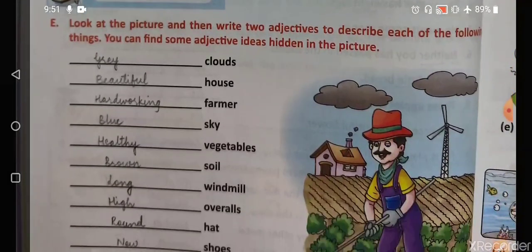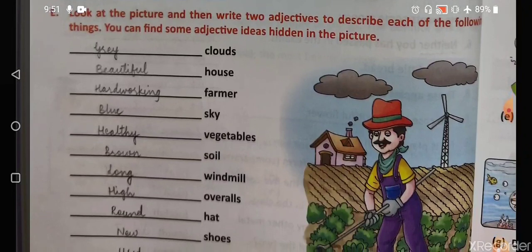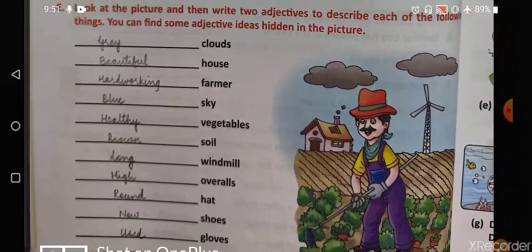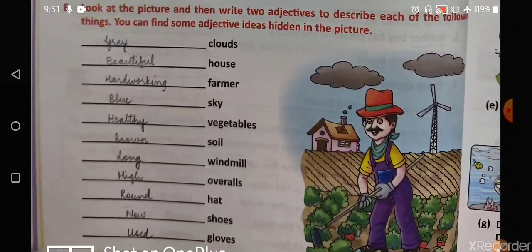Coming on to the next one, look at the pictures and then write 2 adjectives to describe each of the following things. You can find some adjectives ideas hidden in the picture. So in this, just to make it a little interesting, I have used only 1 adjective, and this is going to be your homework for today, that you will write the second adjective yourself. First is dash crowds. So I have written grey. You can write your own adjectives also.